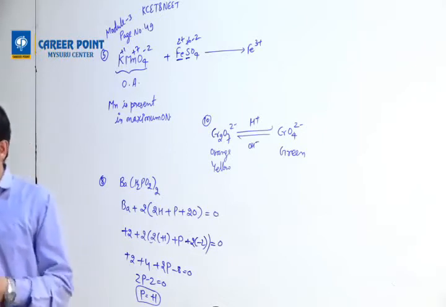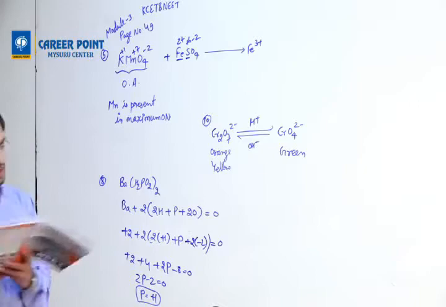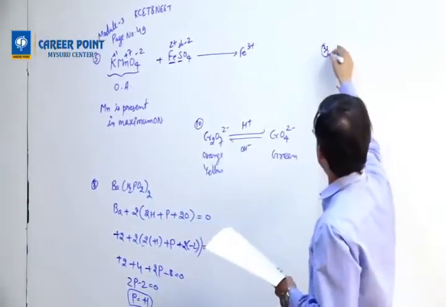Question number 33. 1 mole of potassium dichromate completely oxidizes the following number of moles of ferrous sulfate. So this is the same reaction. Now we will do this side. Okay. This is question number 33.